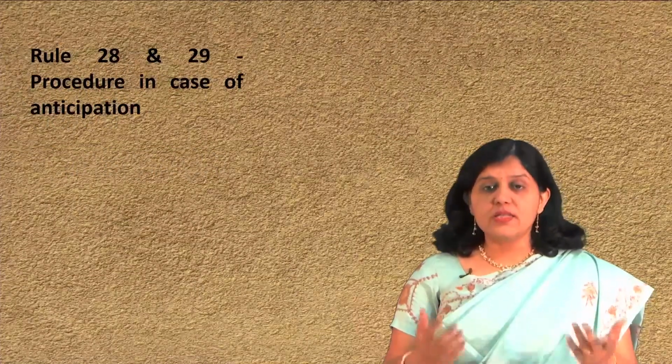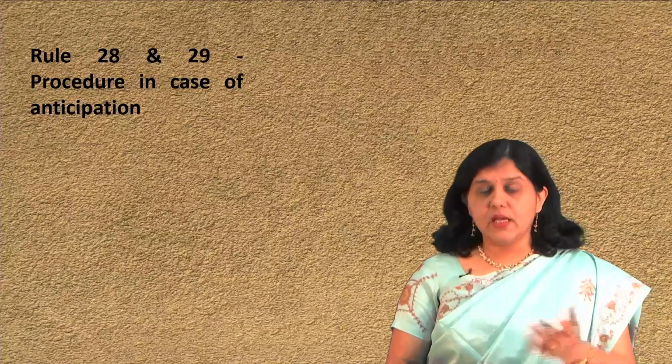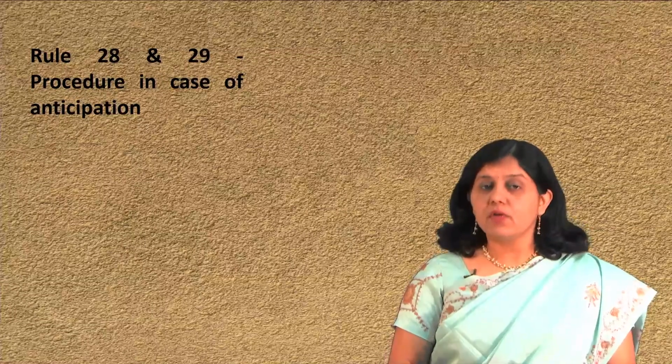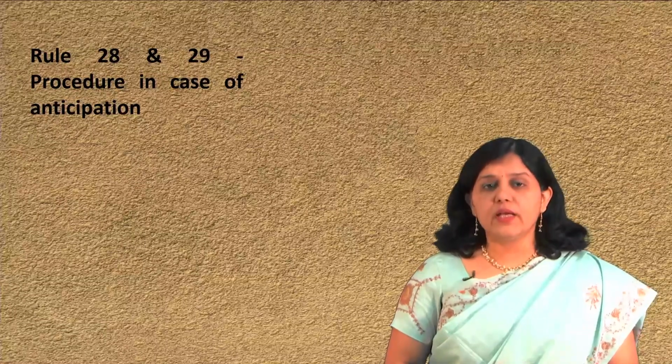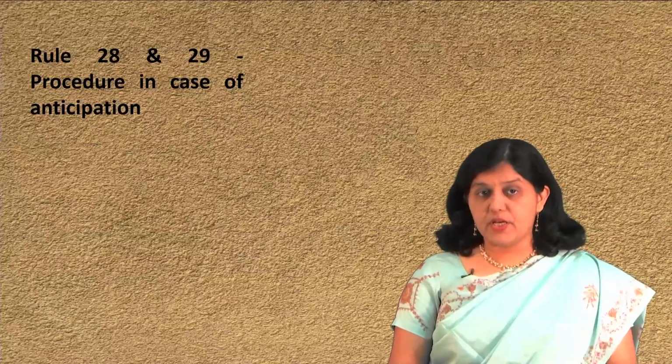Now, what is the procedure followed by the patent office to communicate to the applicant about that anticipation or novelty issue? According to rule 28, it provides a procedure in case of anticipation by a prior publication.